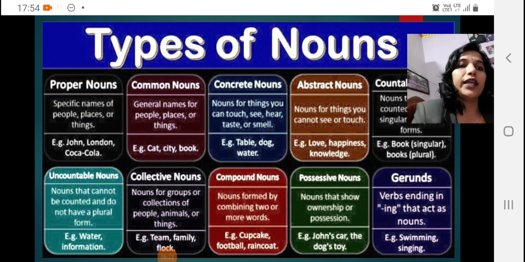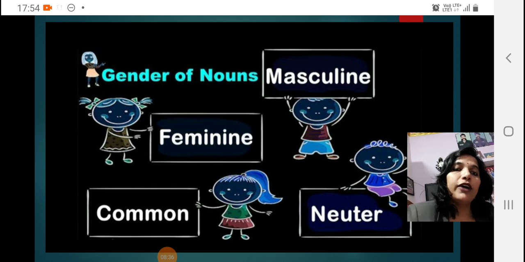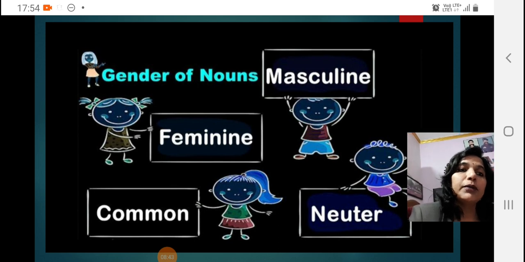Next, this cannot be escaped. This also comes in the part of noun itself: gender of the noun. Masculine gender is for male names, feminine is for the female category, common gender is when we talk in a general sense, and neuter gender is for material things.